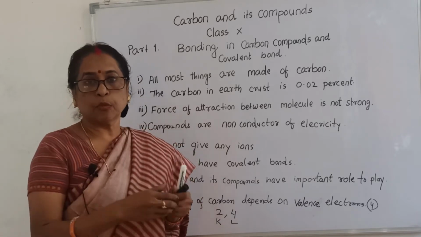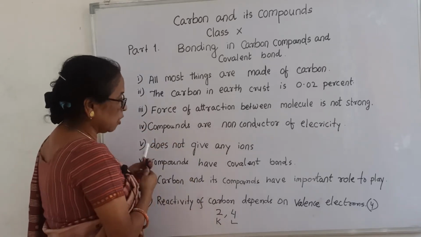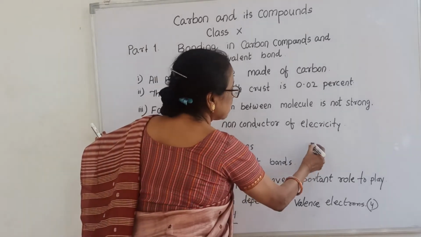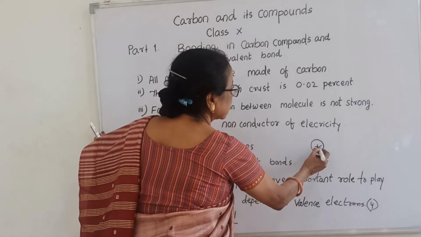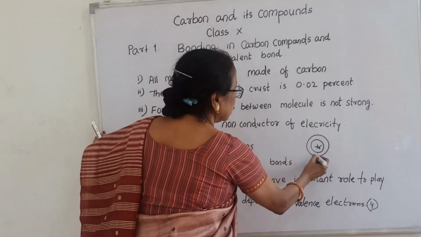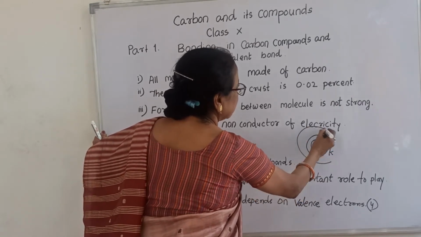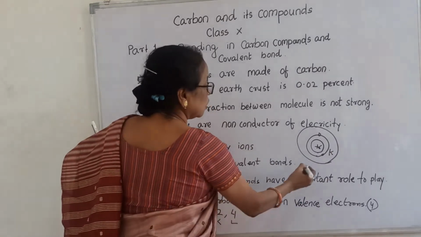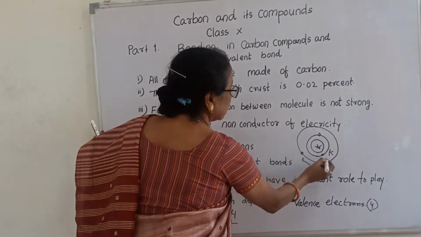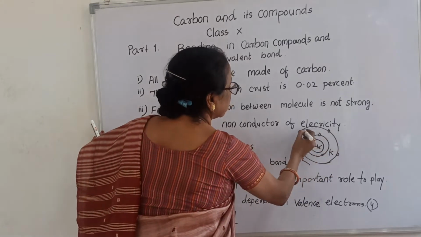Now we will draw the diagram. The nucleus is plus 6. Here are 2 electrons in the K shell, the inner shell. If you go around again, there are 4 electrons, so the L shell has 4: 1, 2, 3, 4.